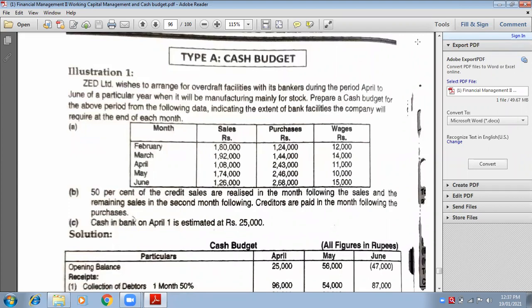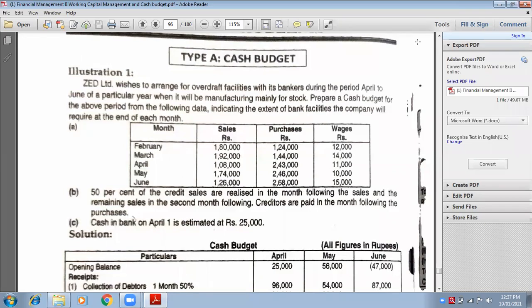Now see, April to June, April, May, June, only 3 months of a particular year when it will be manufacturing mainly for stock. Overdraft facility means if you are facing a shortage of funds, then the bank will give you a short-term loan for that period. That is known as overdraft facility.